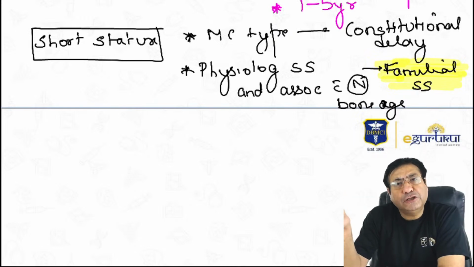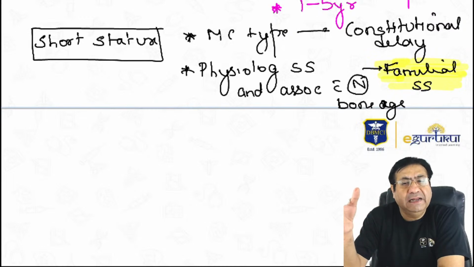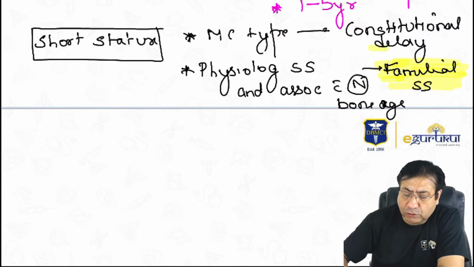The other type of physiological short stature is the constitutional delay. In a constitutional delay, the child is short, but usually the child does not have any pathology. Because the child does not have any pathology, the child is considered a case of physiological short stature. The constitutional delay is overall the most common type of short stature in children.